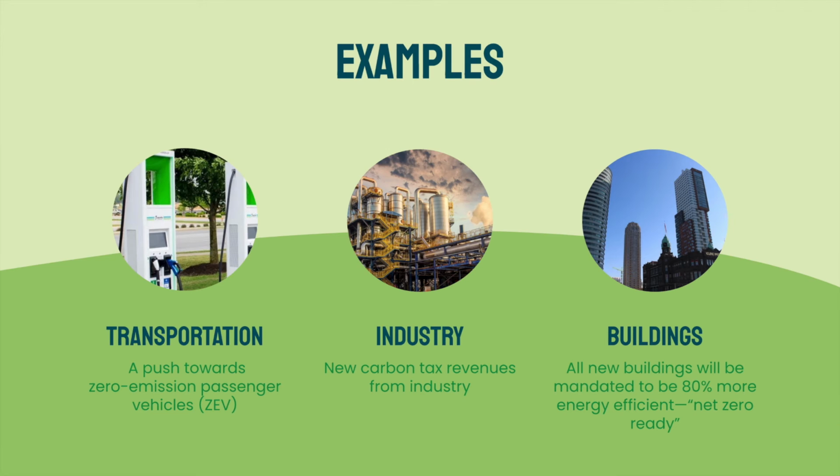So what are some examples on how BC specifically plans to meet these targets? The first example on how BC will reduce greenhouse emissions is through pushing towards zero-emission transportation. The government plans to enforce a requirement that 10% of new passenger vehicles sold in 2025 will be zero-emission and rise to 30% in 2030. The cost of the new zero-emission vehicles will be subsidized, and electric charging stations will expand.